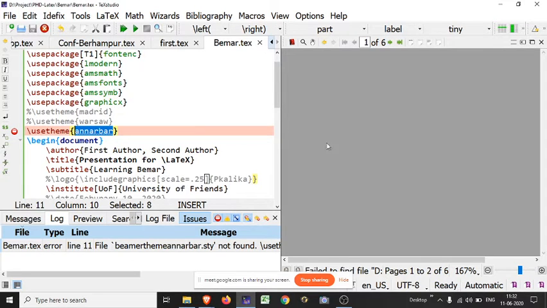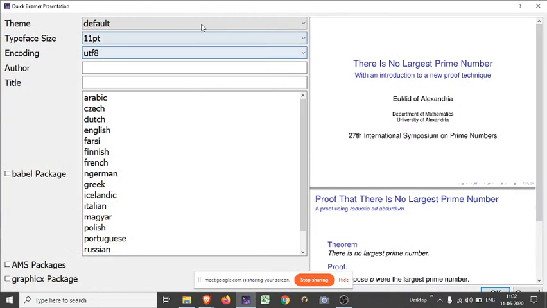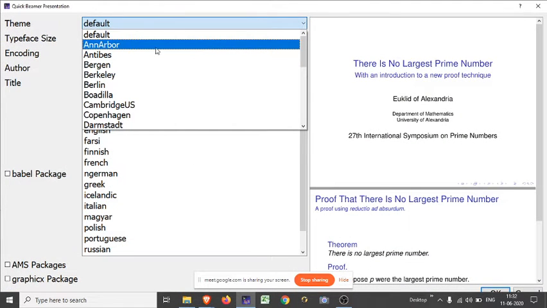Okay, so here all things are good, which means I have used a wrong command. How will we verify whether this command is wrong or not? Just go in the wizard, and as I showed earlier, click here and check the spelling. Look here, I have used a wrong command. Here it is ANNARBOR.